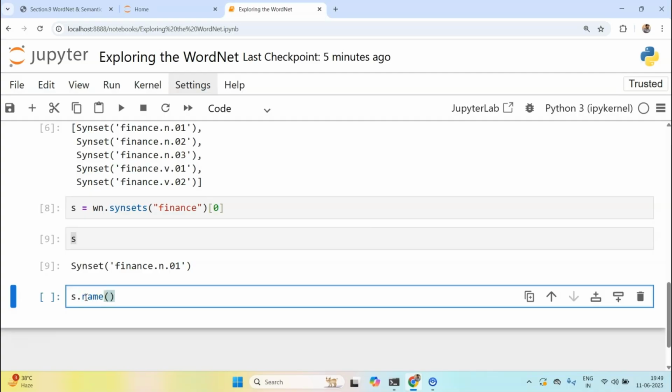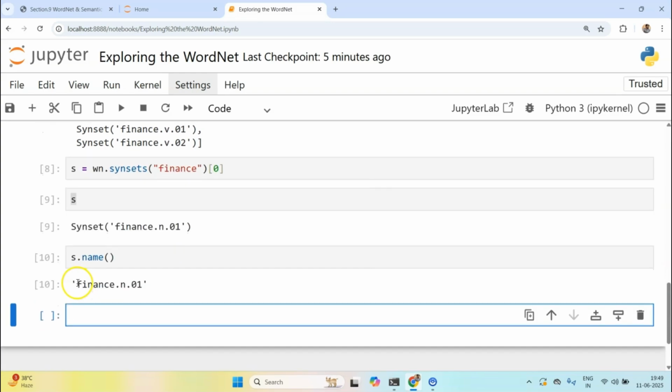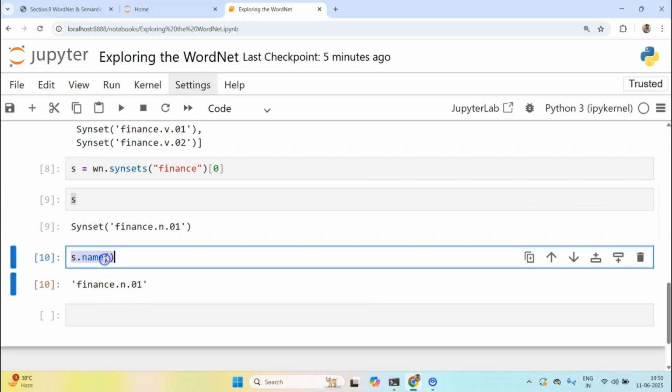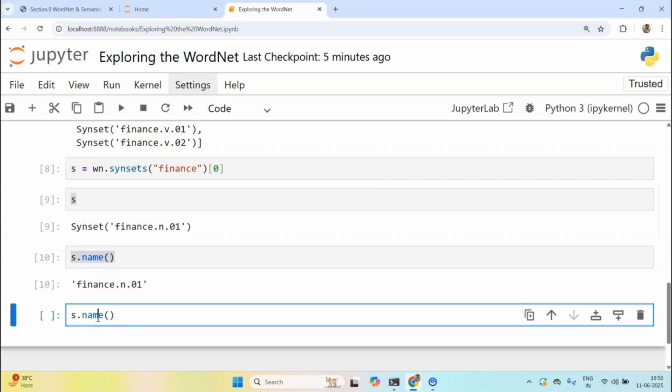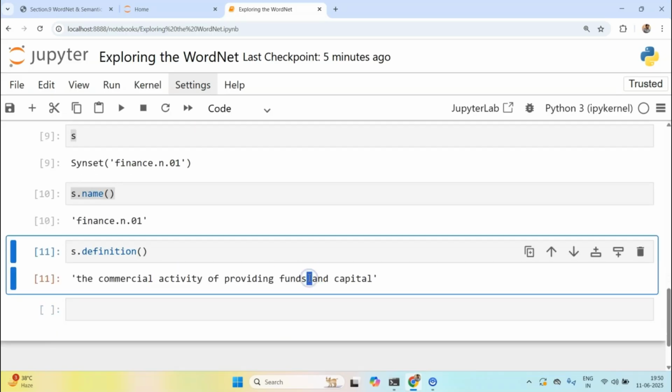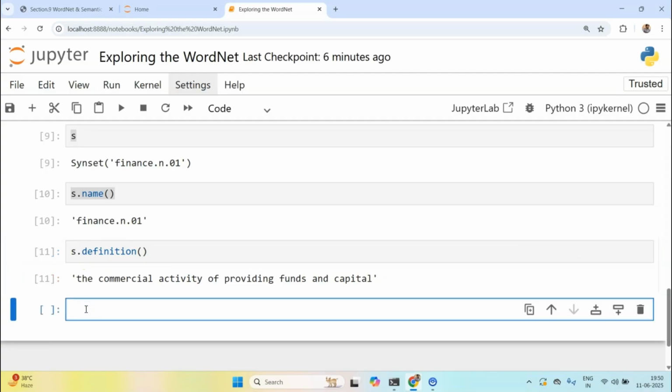First method is name. Each synset has a name, and the name is clearly visible within the object description also. Each synset has a definition as well, and the definition is basically used to get a sense of what that synset represents. So the definition is the commercial activity of providing funds and capital. Okay, that makes sense. What else have we got here?